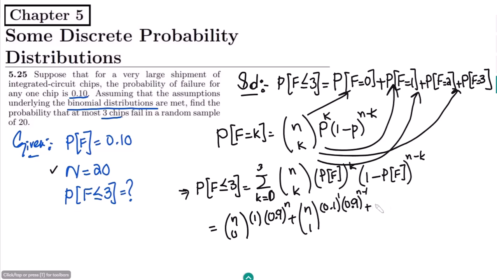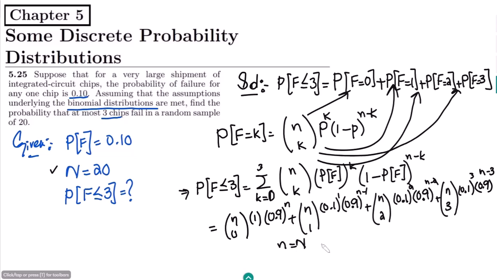Plus n choose 2, 0.1 raised to power 2 and 0.9 to the power n minus 2, plus n choose 3, 0.1 raised to power 3 and 0.9 to the power n minus 3. For all of them we have n equal to capital N, which is 20. You have to put all these values here. So let me move down somehow.